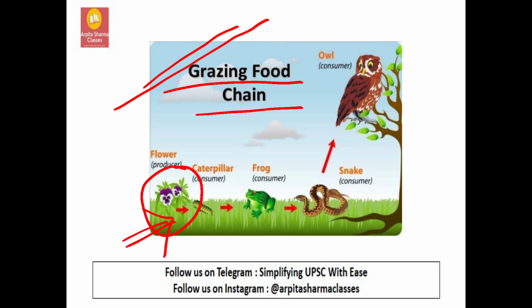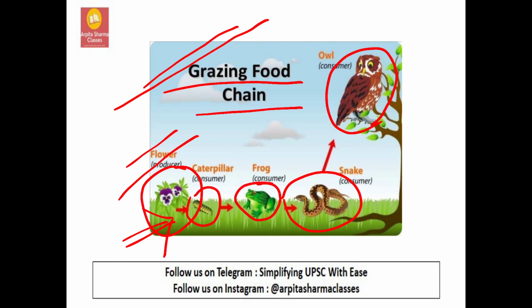Now, in a grazing food chain, the normal plant, one that produces flowers or fruits, is eaten by a caterpillar, and this caterpillar is in turn eaten by the frog. The frog is in turn eaten by the snake, and the snake is in turn eaten by the owl. This is known as the grazing food chain. This is a very simple representation of a food chain.